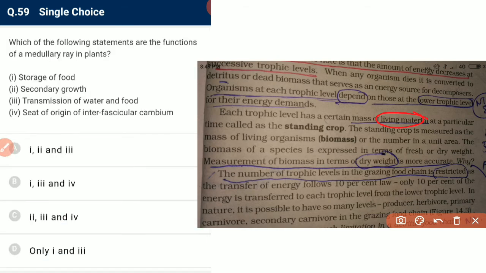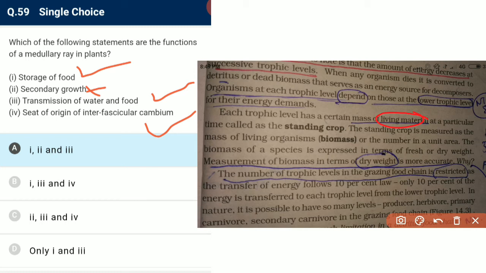Which of the following statements are functions of medullary rays in the plant? Medullary rays help in storage of food, they help in transmission of water and food, and they are the seat of origin of interfascicular cambium. They do not help in secondary growth. Secondary growth is the function of vascular cambium and not the medullary rays.